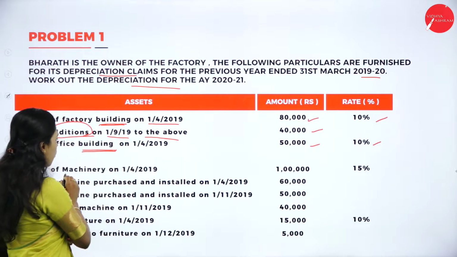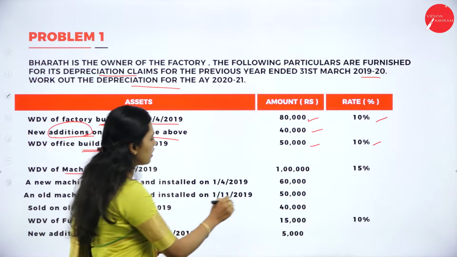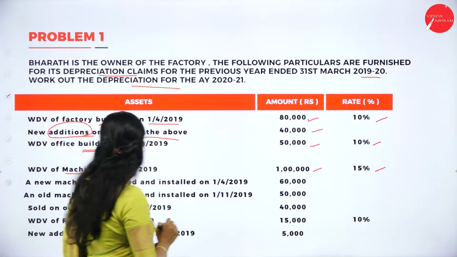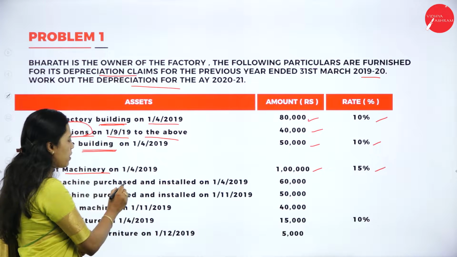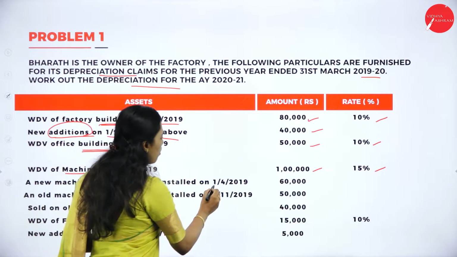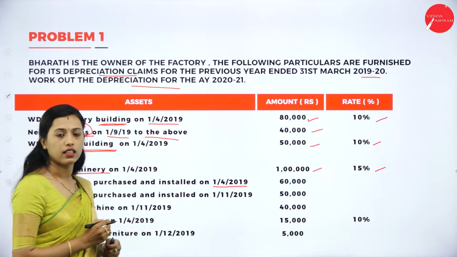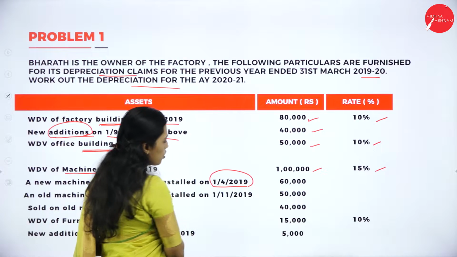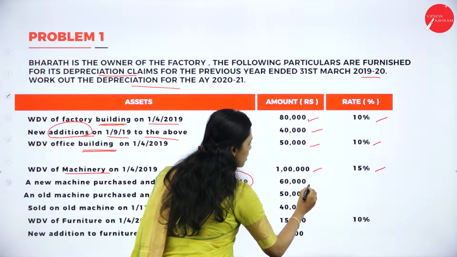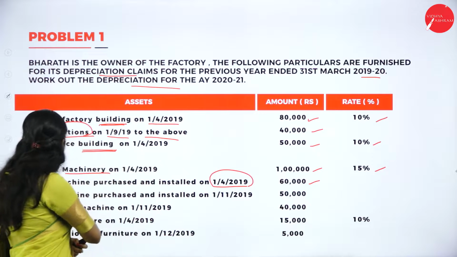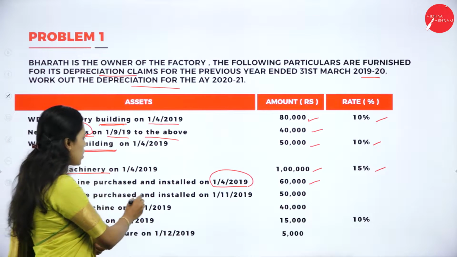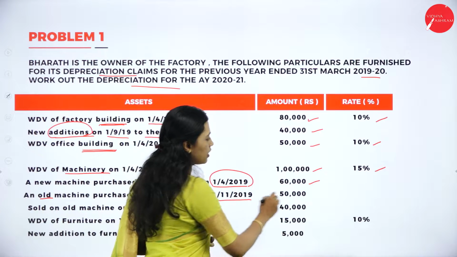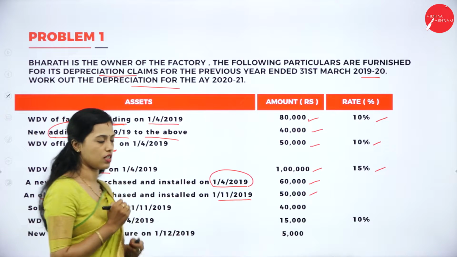Then WDV of machinery on 1/4/2019 it is 1 lakh. Rate of depreciation is 15%. A new machine purchased and installed on 1/4/2019. New machinery purchased on 1/4/2019 is 60,000, and an old machine purchased and installed on 1/11/2019 is 50,000.